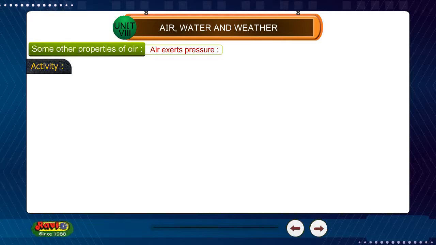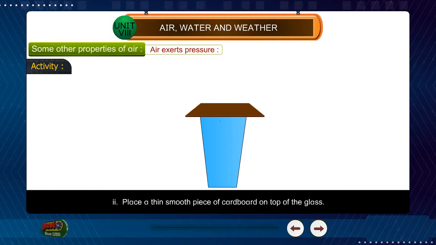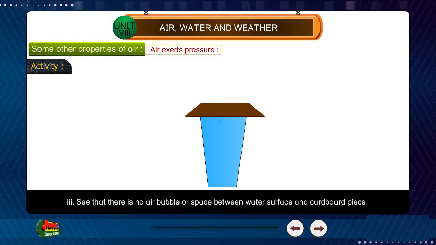Activity. 1. Take a glass and fill it with water up to the brim. 2. Place a thin, smooth piece of cardboard on top of the glass. 3. See that there is no air bubble or space between the water and the cardboard piece.